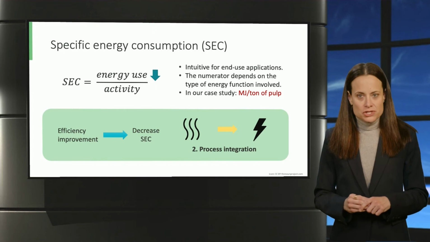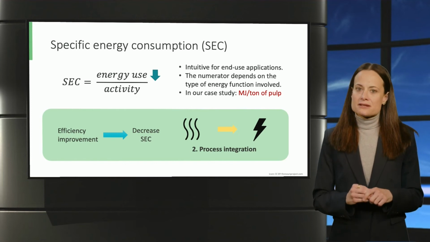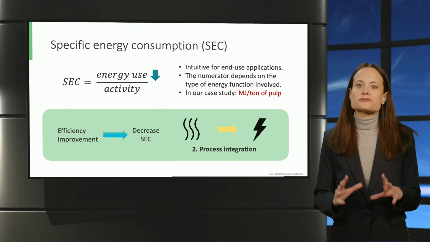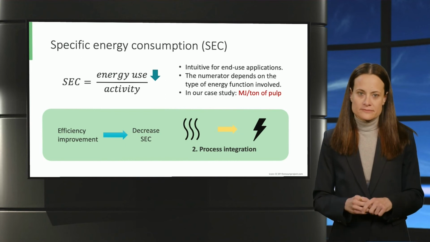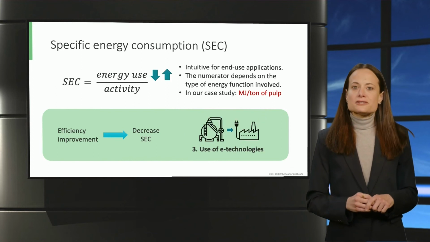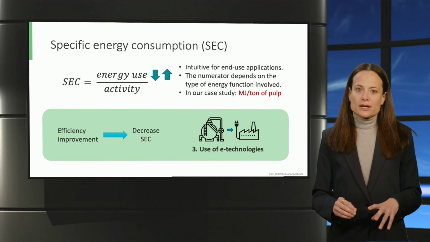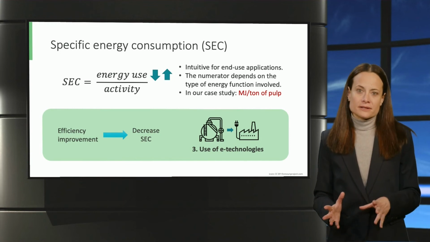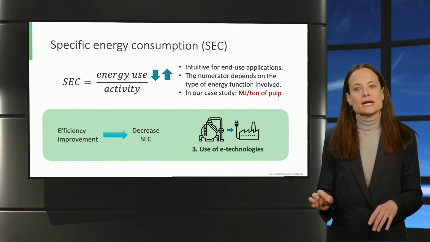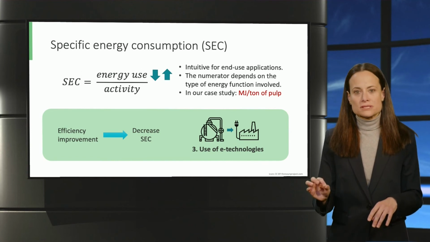Via process integration, the amount of external energy needed decreases per ton of synthesized product. Through an electrified process, the overall electricity used per ton of pulp may be lower or higher. However, the emissions allocated to this new electricity consumed should be lower.